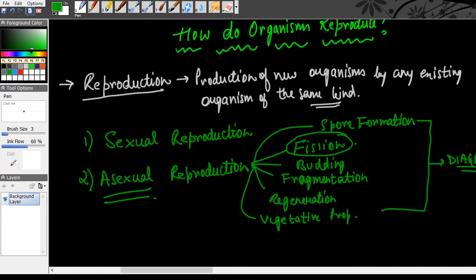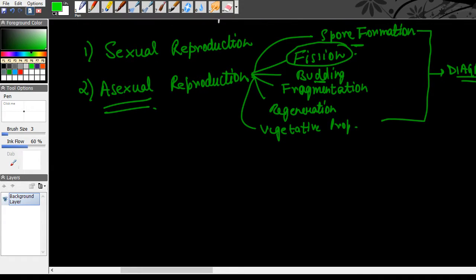Spore formation is important. Budding is very crucial, very important with the diagram. Fragmentation is extremely important, fragmentation in a Spirogyra filament. And why fragmentation cannot occur in other multicellular organisms is an important thing. Why can the process of fragmentation only occur in organisms such as Spirogyra?